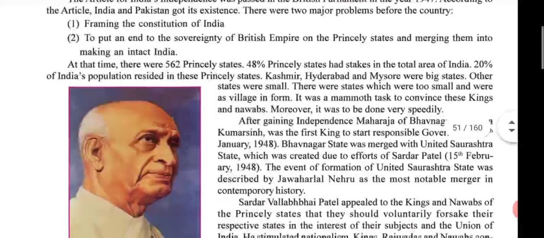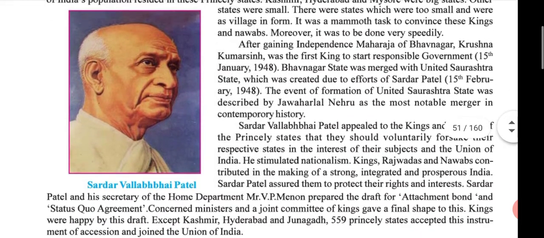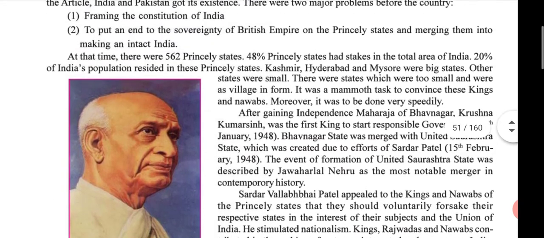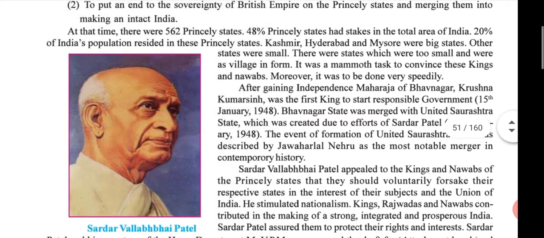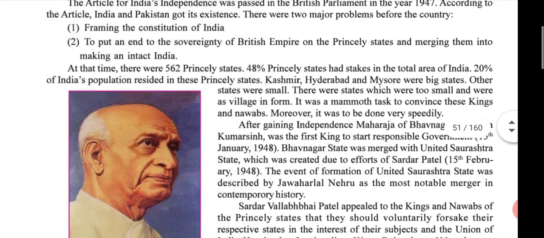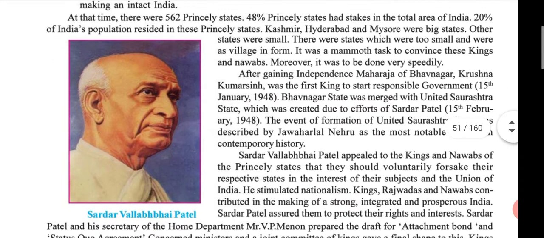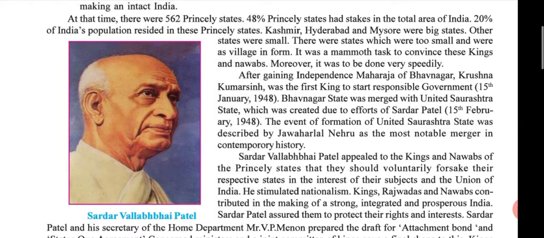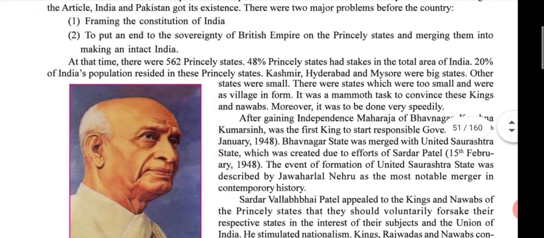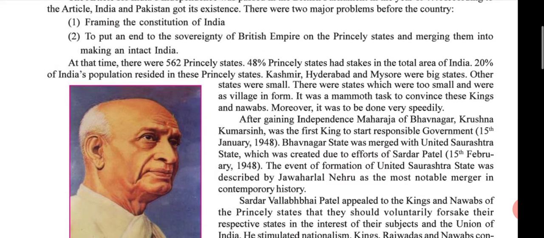In short, write these first 3 paragraphs as a short note. Cover the important and main points in your short note, not word to word. At least 6 points have to be written.